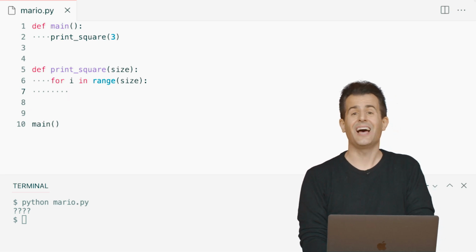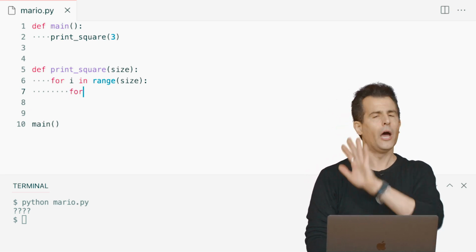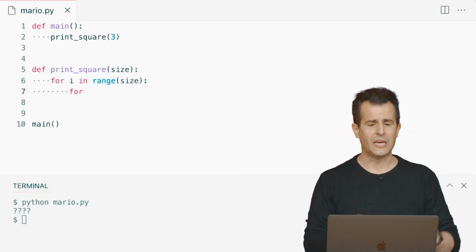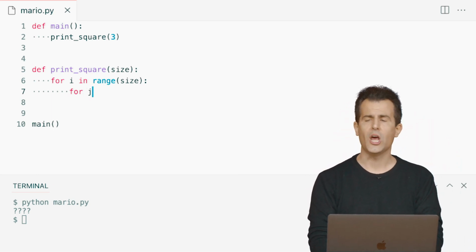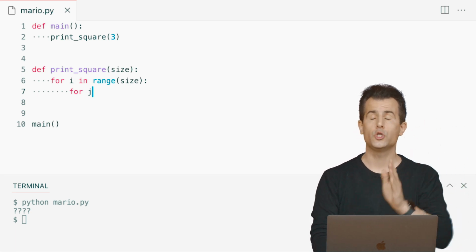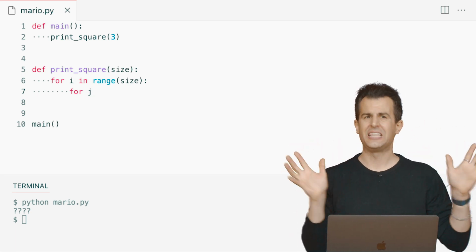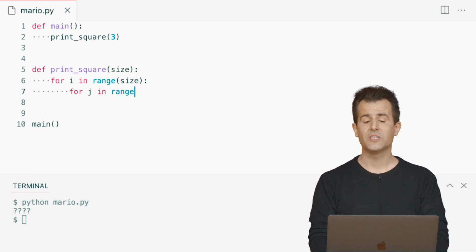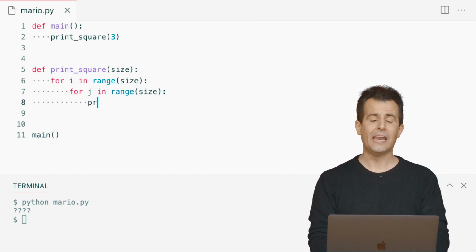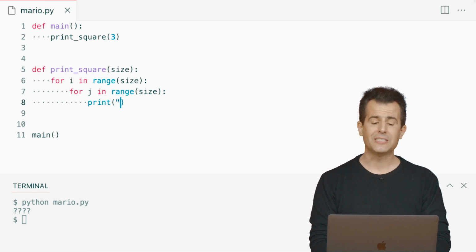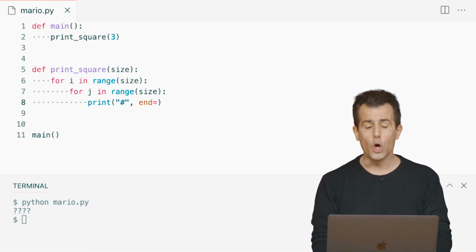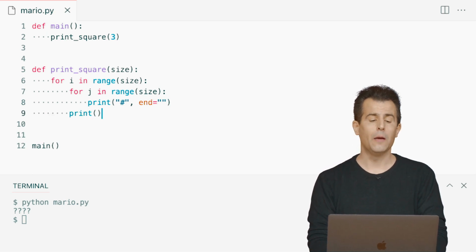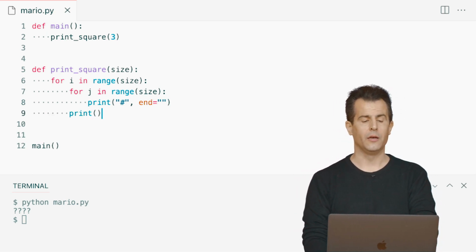So maybe I can have inside of one loop another loop. I don't want to use i again because I don't want to use the same variable and mess up my counting. So I'm going to, by convention, use j. Very common to use i and then j, maybe k. But after that, you shouldn't keep nesting inside of each other. Let me go ahead and say for j in range of size, because it's a square, and then in each of these rows, let me print out a single hash, but no new line. But after each row, let me print only a new line.